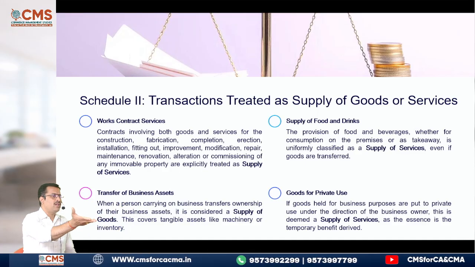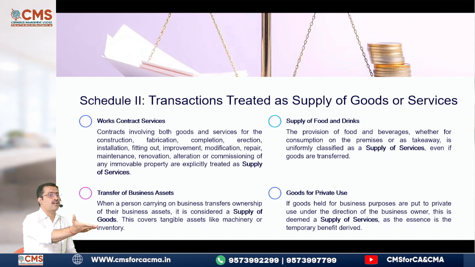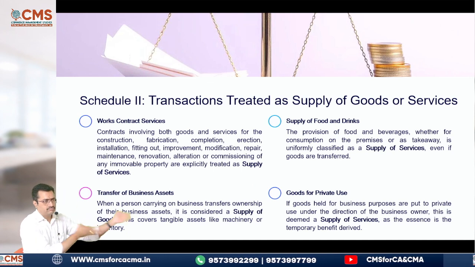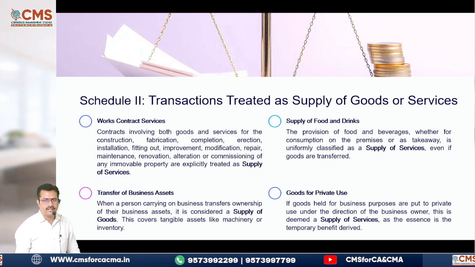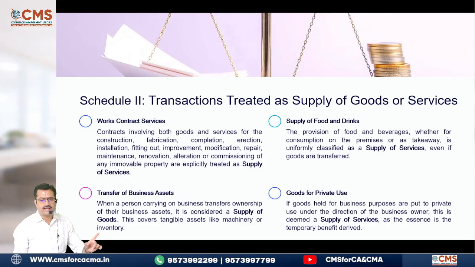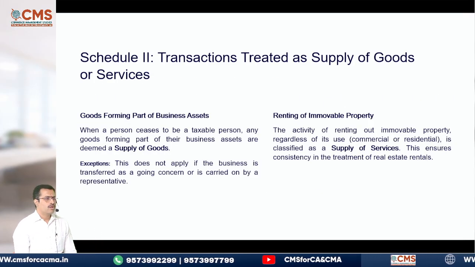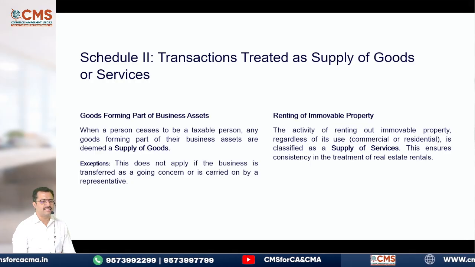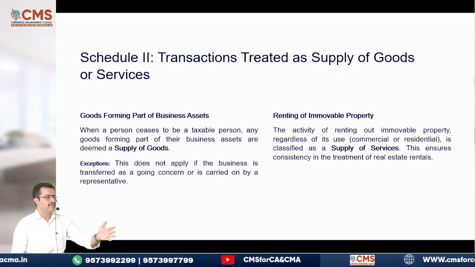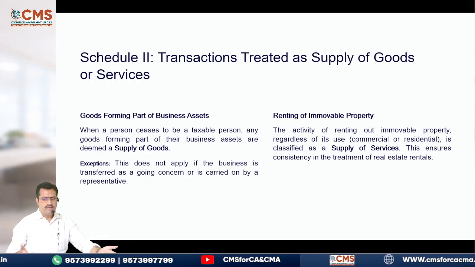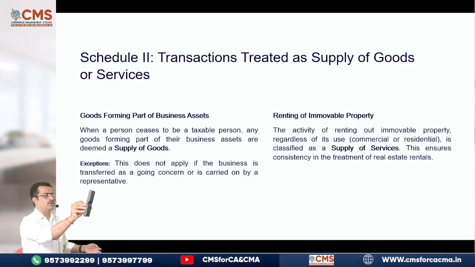Nothing but our value of perquisite motor car facility. Best example. Did you understand? Yes. Next. That's why it becomes supply of services. Then some more. Goods forming part of business assets. Like I have all these. In that process, this remote also I sold.